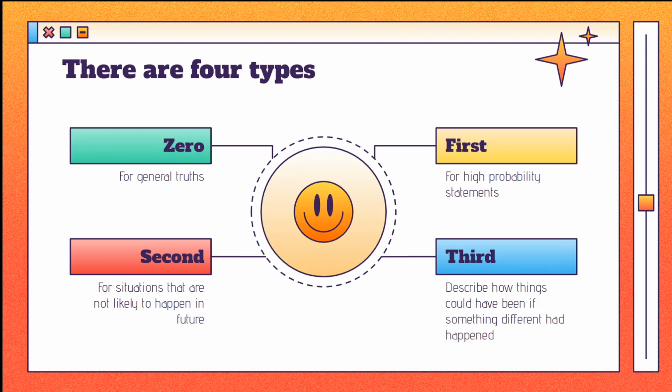Each conditional expresses a different degree of probability that a situation will occur or would have occurred under certain conditions: the zero conditional for general truths, the first for high probability statements, the second for situations that are not likely to happen in the future, and the third to describe how things could have been if something different had happened.